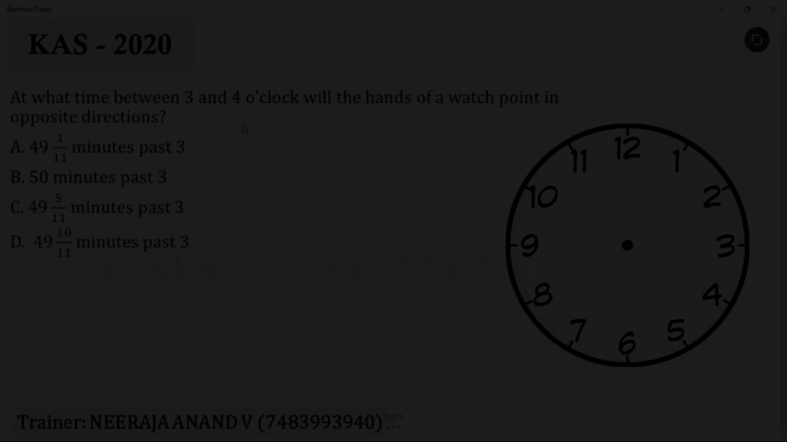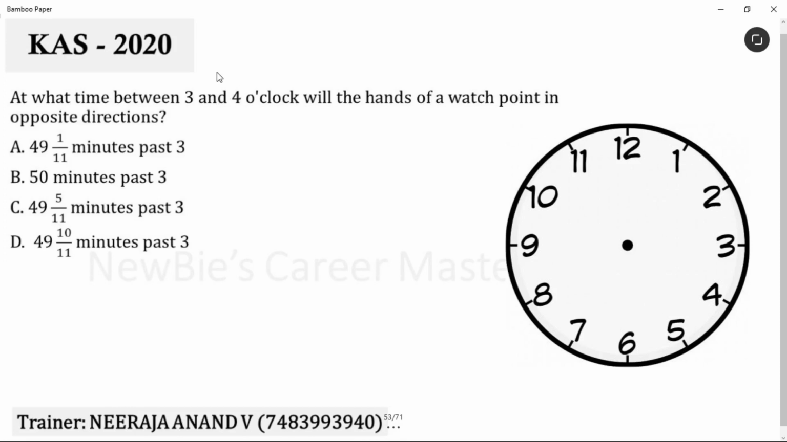We'll continue. Anyways, next question is from the clock topic. At what time between 3 to 4 o'clock will the hands of a watch point in opposite direction? Point in opposite direction in the sense the angle between the needles should be 180 degrees. Okay, like this. Difference between the needles should be 180 degrees. Okay, let's start with the initial timing. Initial timing is 3 o'clock. Okay, place the needle at 3 o'clock.